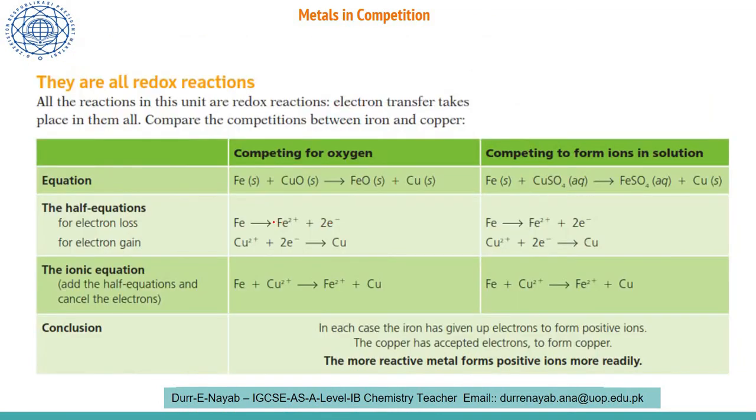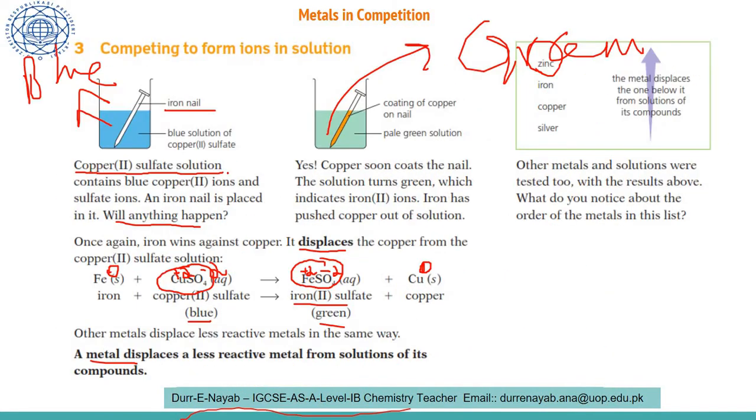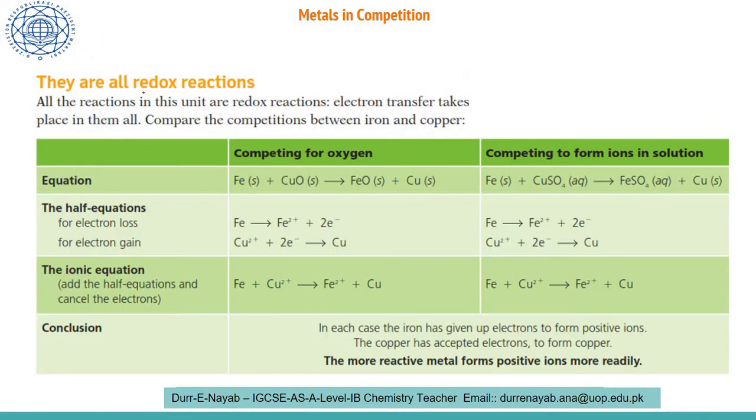Now they are ending this topic: all these competitive reactions of a metal with another metal, or a reaction of a metal with oxygen, or a competitive reaction of the ions inside the solution, what are these? These are redox reactions. In all these reactions there is a loss and gain story. We have a complete equation for one of the competitive reactions of a metal with another metal, and we are competing it with oxygen.